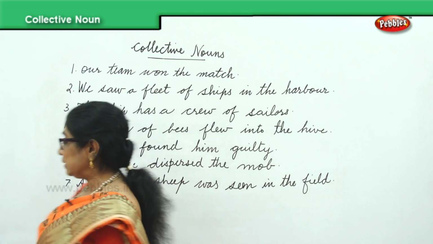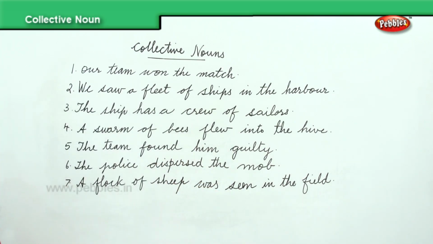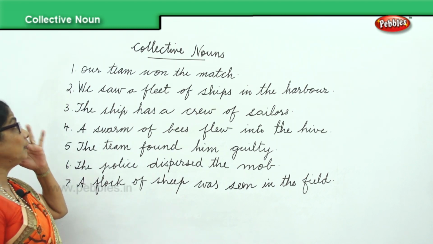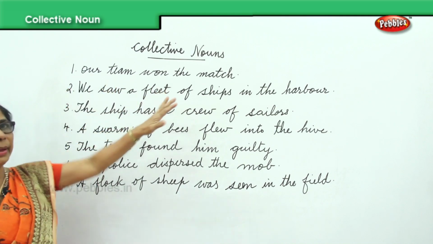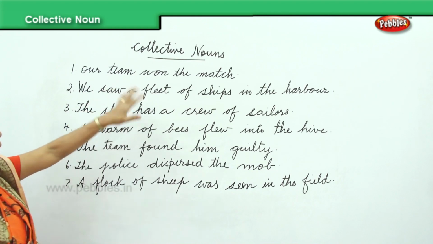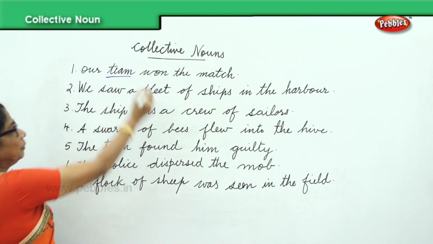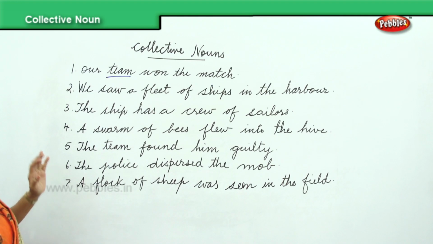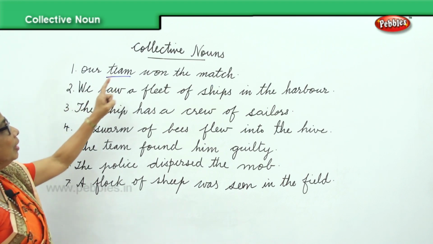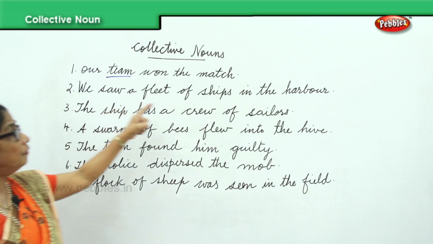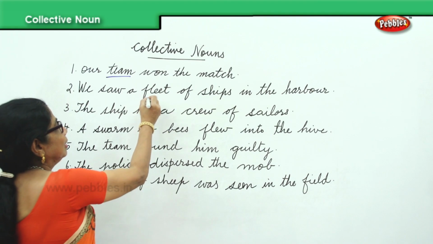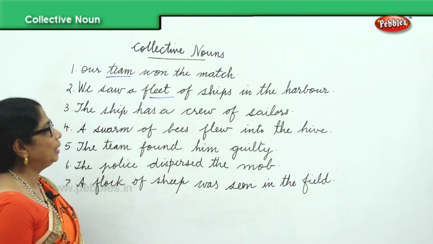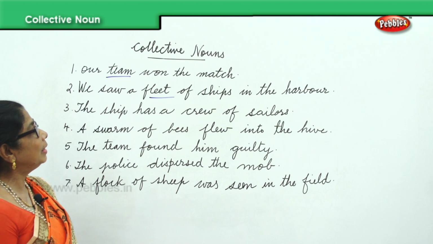Now, here we have 7 sentences for us to identify and mark out which is the collective noun. Collective noun is a group noun. Now, our team won the match. Team, a group of people playing a match. We call them team of people. So, team is a collective noun. We saw a fleet of ships in the harbor. Group name for ship is fleet. So, fleet is a collective noun.